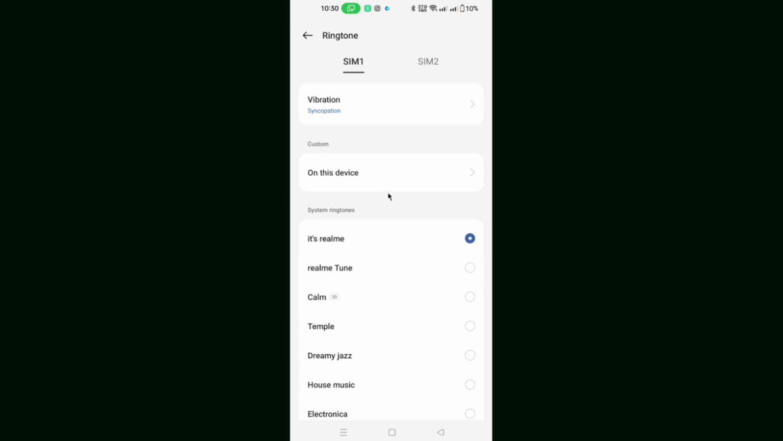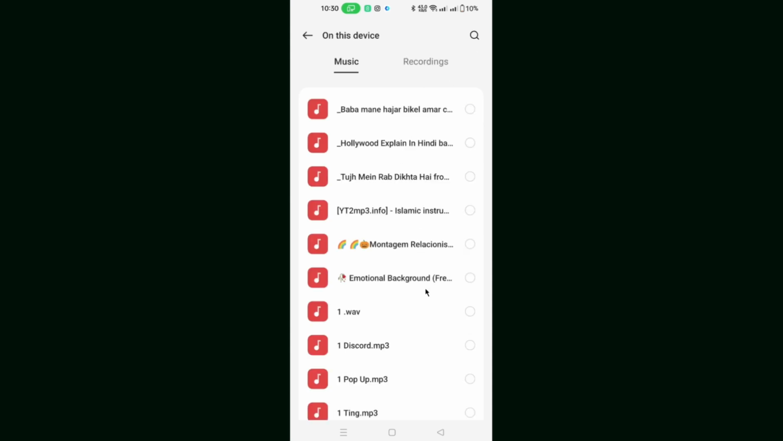On the other hand, if you want to use a custom ringtone, then click on this. And from here, you can choose a ringtone from your phone.